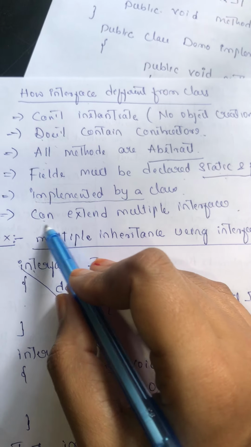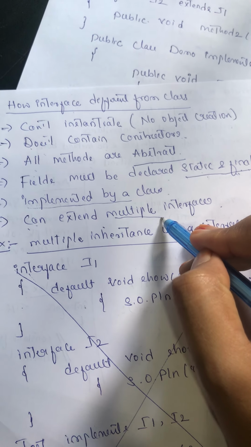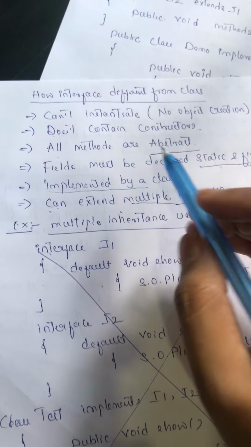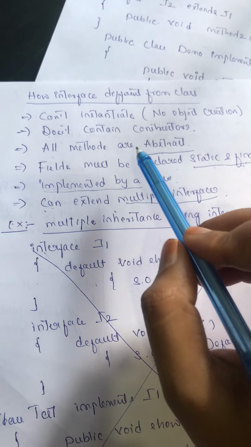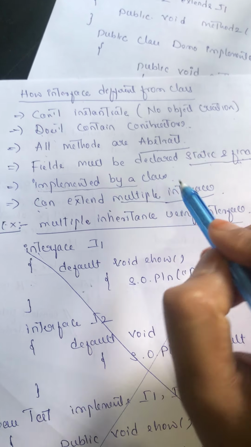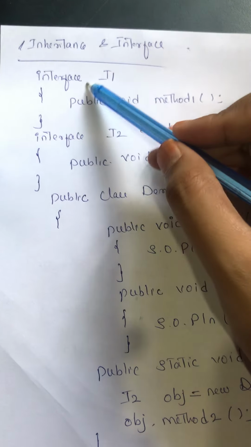Okay, now an interface can extend multiple interfaces. A class can inherit the properties of another class like this. In the same way, an interface can extend another interface. Okay, now let us see a few example programs.